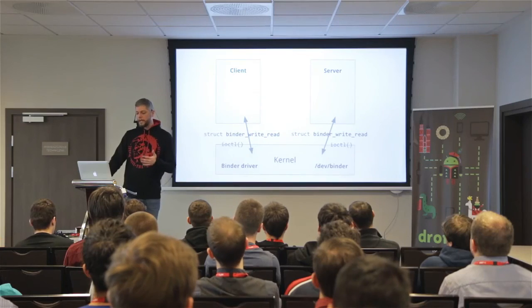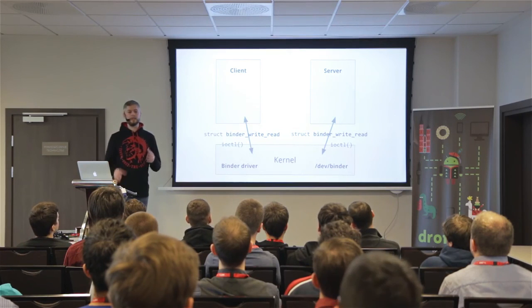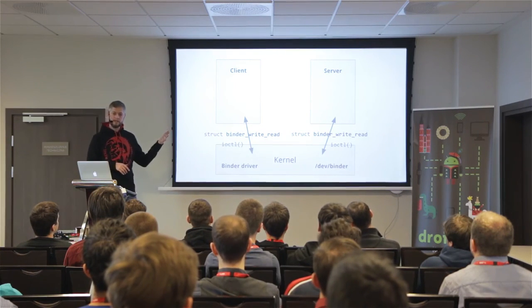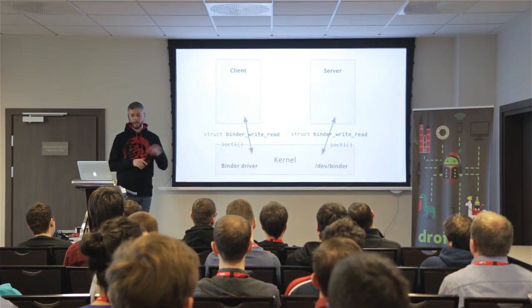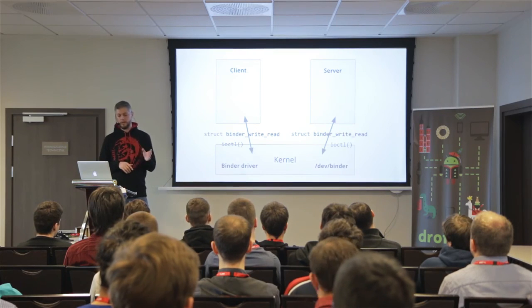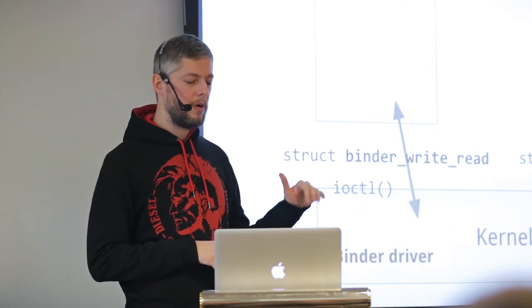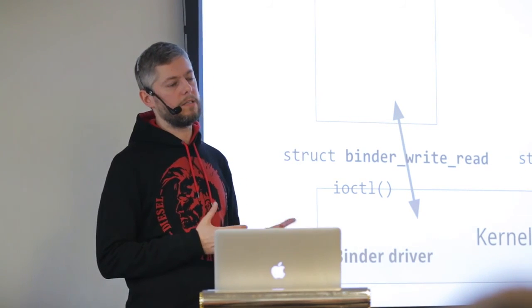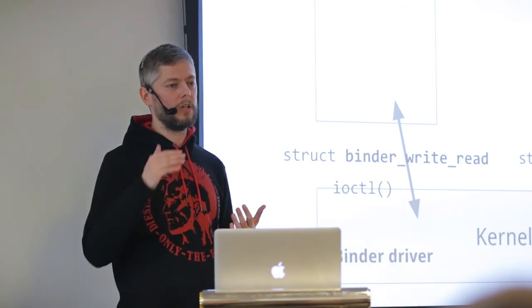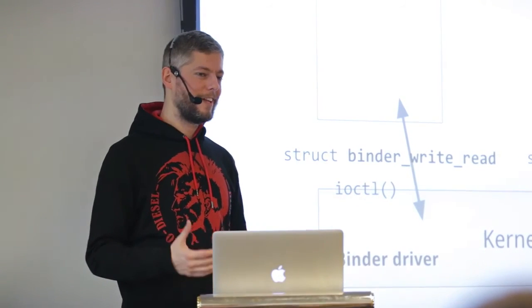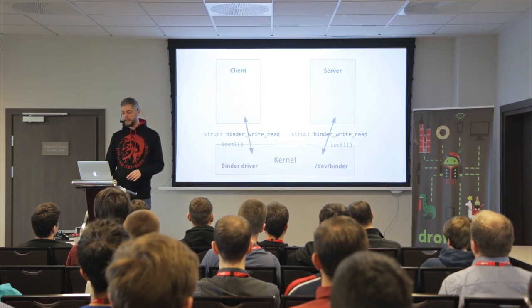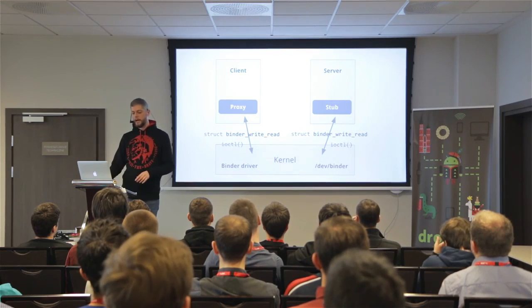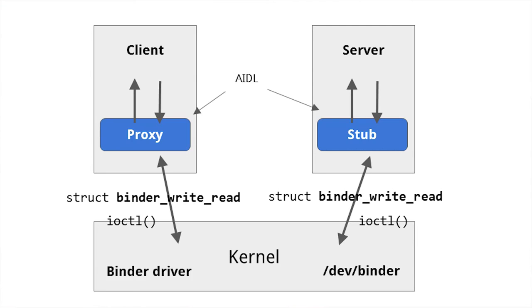Yeah. So why the hell we need this AIDL, and why is AIDL an awesome thing? So you remember this? So that's the big picture of the binder framework, client and server. In this case, there was a process A and B. Here is a client and server. But as you may remember, on top of kernel, there is this ioctl, this binder protocol. It's low-level stuff. And we Java developers don't like that. We prefer something higher level. So what AIDL does, it gives us a proxy and a stub. That's created by AIDL. Proxy is meant for the client, stub is meant for the server.